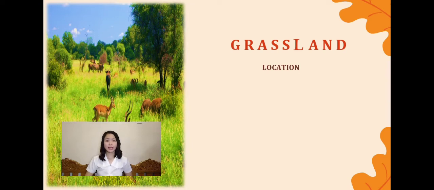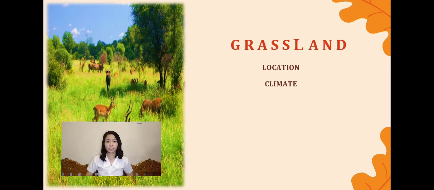The major temperate grasslands are located in Central North America, in the United States, Southeast South America, Uruguay, Argentina, and in Asia along the southern portion of Russia and Mongolia. Next is climate. Grasslands receive about 500 to 950 mm of rain per year compared to deserts, which receive less than 300 mm, and tropical forests, which receive more than 2,000 mm.